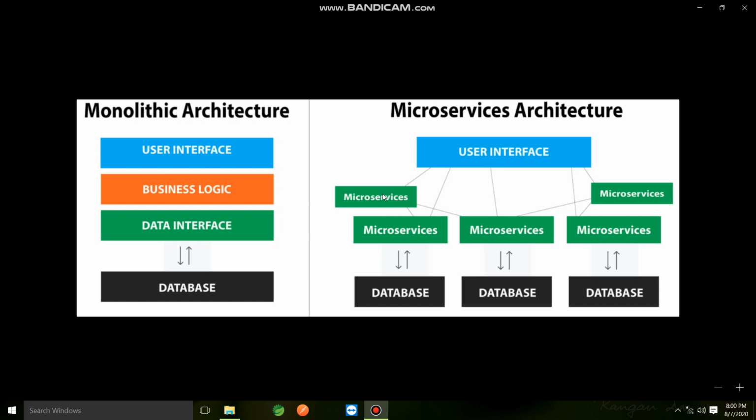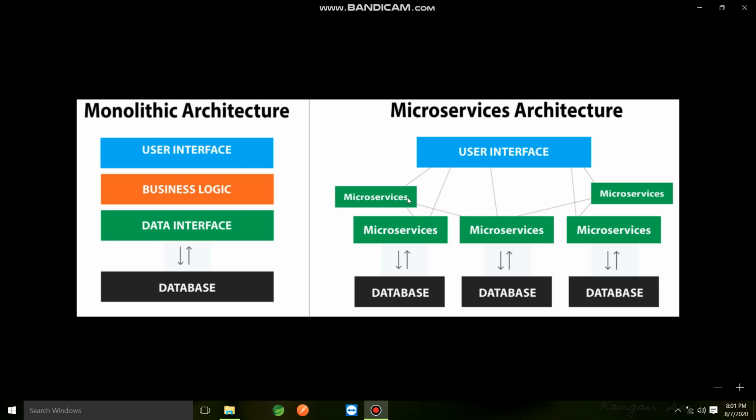The other one is this: suppose we need to change some logic in a microservice. We will change only this particular microservice, and we will test and deploy it. We need not change everything in the other microservices or deploy them, because they are totally independent. We can say it's loosely coupled. But in the case of monolithic architecture, everything is dependent on each other, and it's highly dependent.